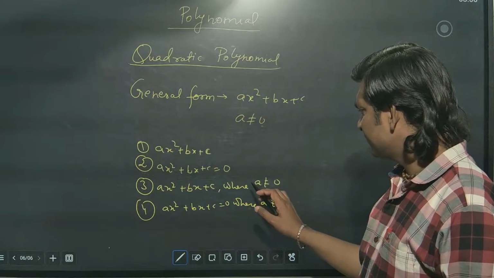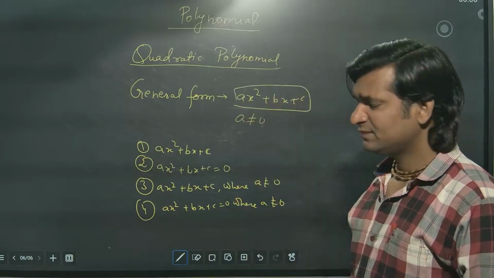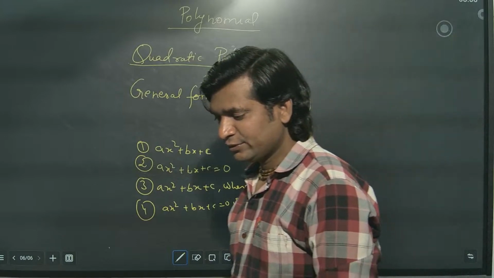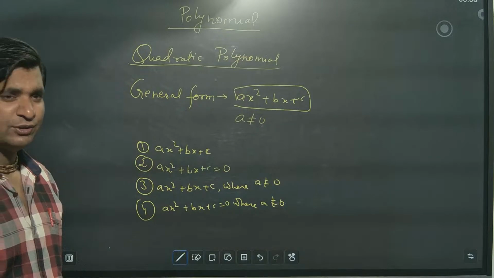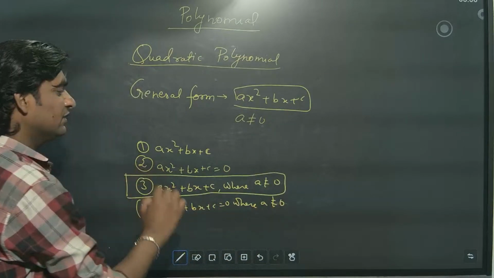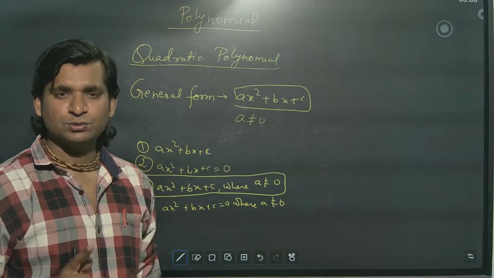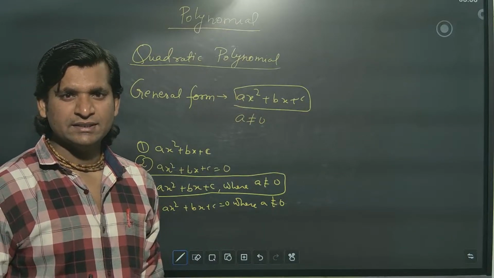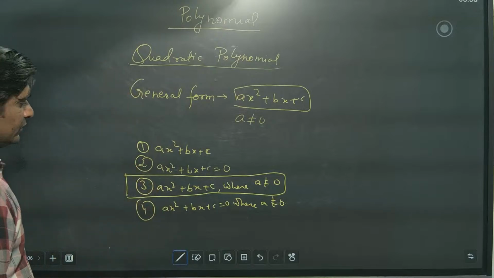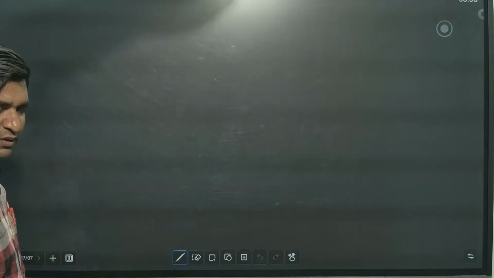If you see, maybe you pick one of the first ones, but that is not true. Which one do you have to select? The correct option is the third one, along with the condition. What is the condition of a quadratic polynomial? A is not equal to 0. Okay. So in this, what questions are they going to ask? Only two questions.